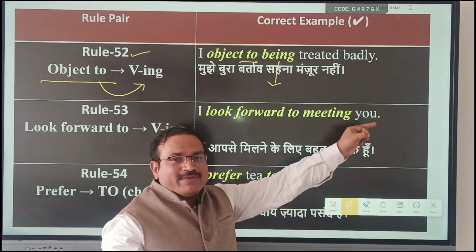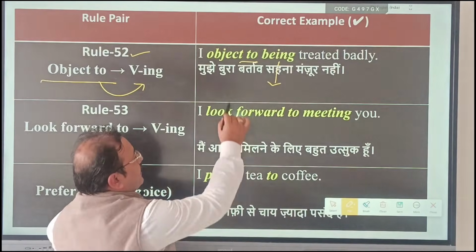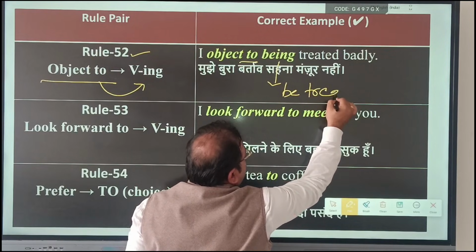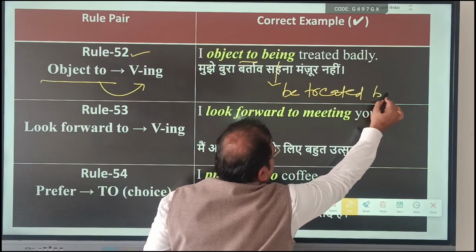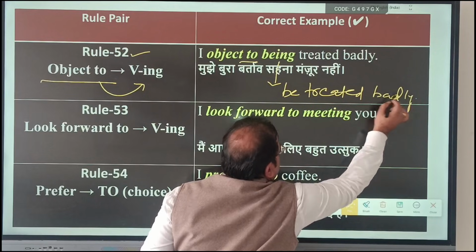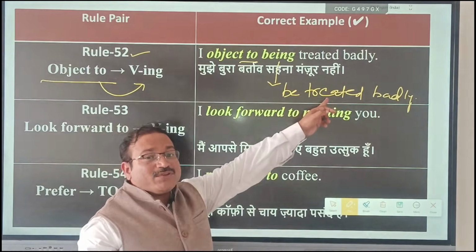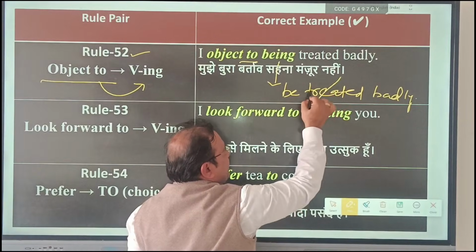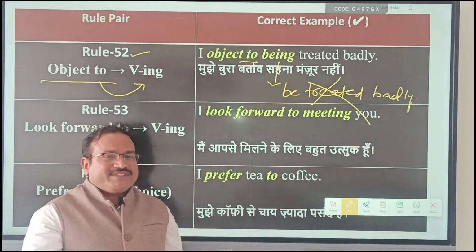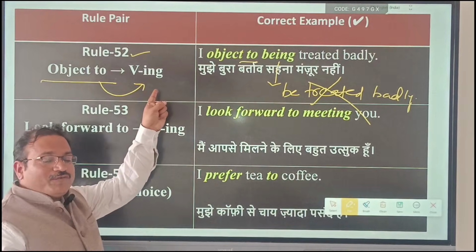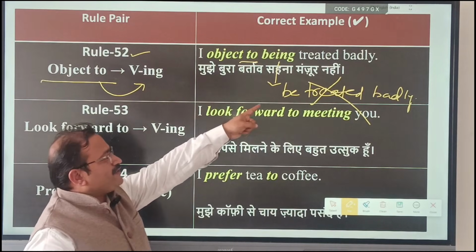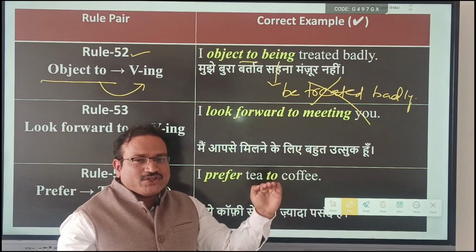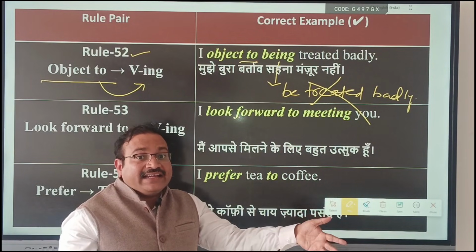In examination, you will get question like I object to be treated badly. It seems to be correct, even sounds to be correct, but grammatically wrong. Object to is followed by verb with ing, not like this, be treated badly. Object to, verb with ing.